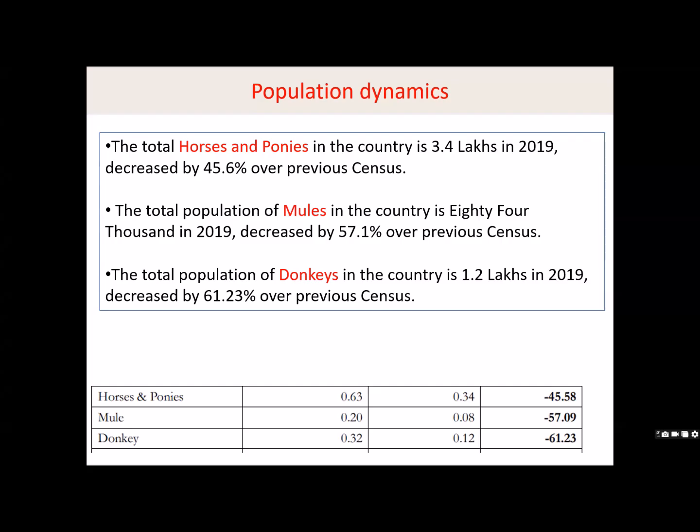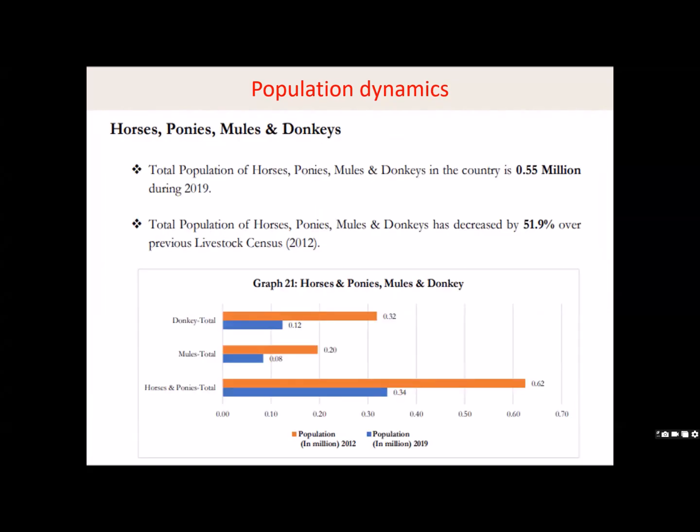Though the data is not encouraging, in true sense, generally if you compare with other species, barring pig, the rest of the species' population is increasing, but pig as well as equine population is coming down.